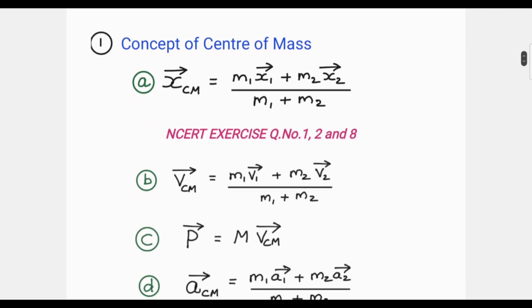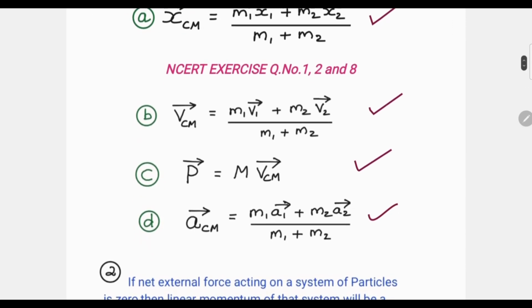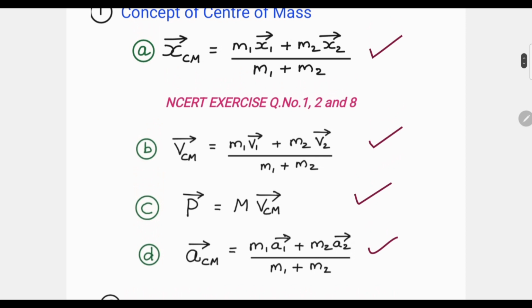First concept you have to study is the concept of center of mass, along with the position of center of mass. You can see the relations here. Then velocity of center of mass. Then linear momentum. Then acceleration of center of mass. All these relations are very, very important for your NEET examination.